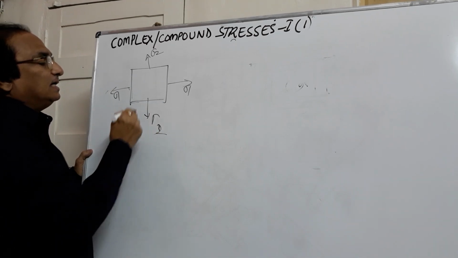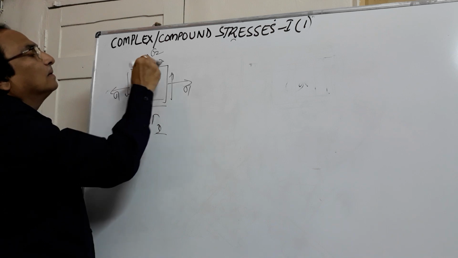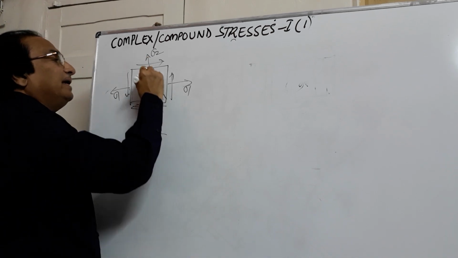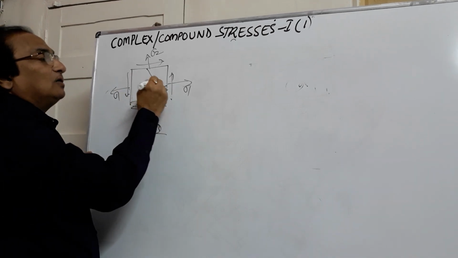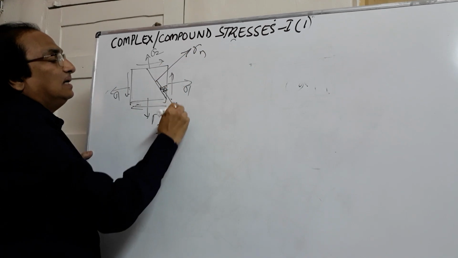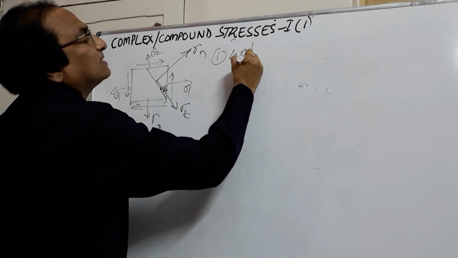In addition, if there are shear stresses acting like this, then the first category of problem is I will give you a plane making an angle theta, and you are required to find out on this plane how much will be the normal stress and how much will be the tangential stress.